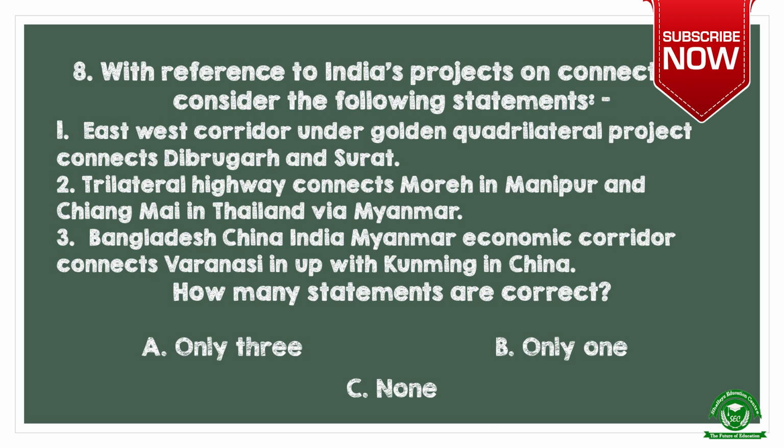Number 3. Bangladesh, China, India, Myanmar economic corridor connects Varanasi in UP with Kunming in China. How many statements are correct? Options are A. Only 3, B. Only 1 and C. None.